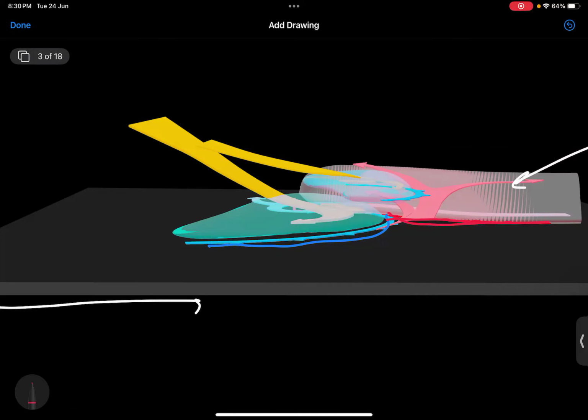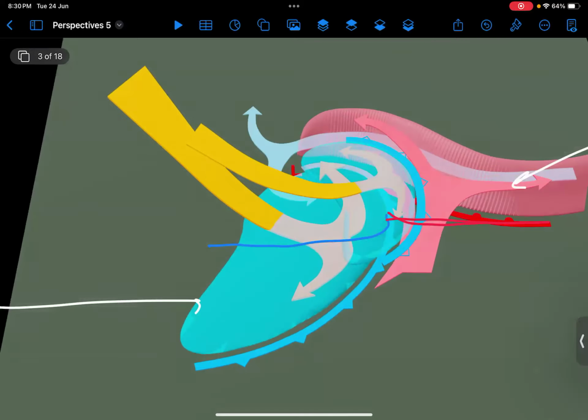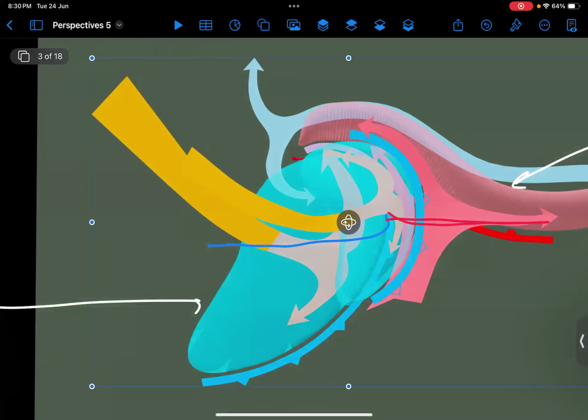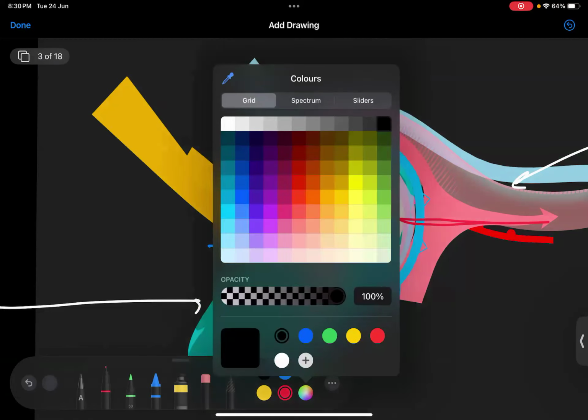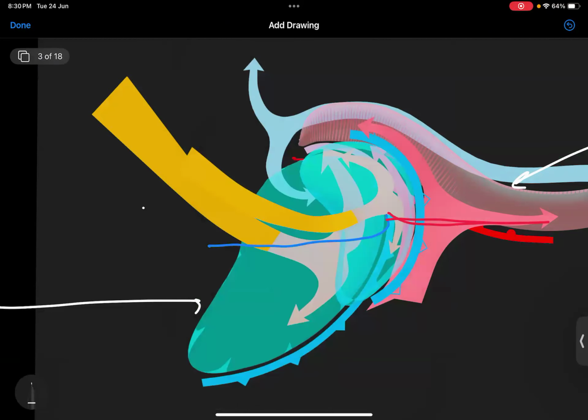Now, as I rotate this object, here I can see that the cold air mass is getting diverged. At the same time, what I am seeing here is that the warm air mass is also getting diverged.